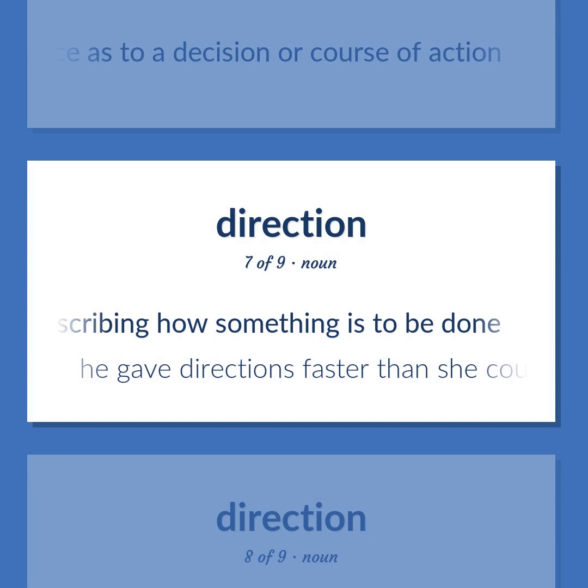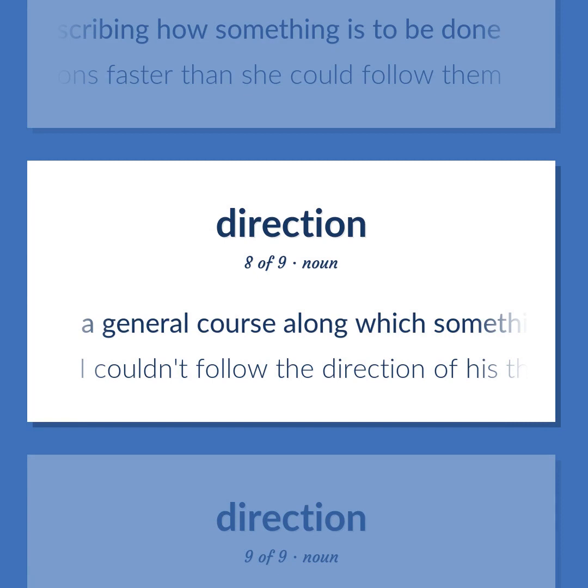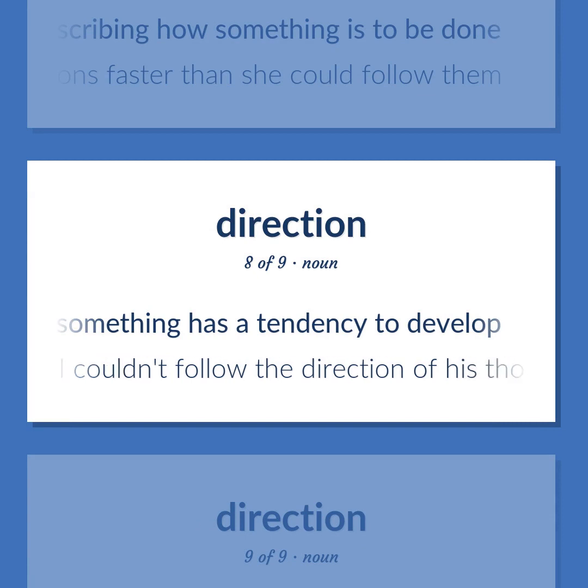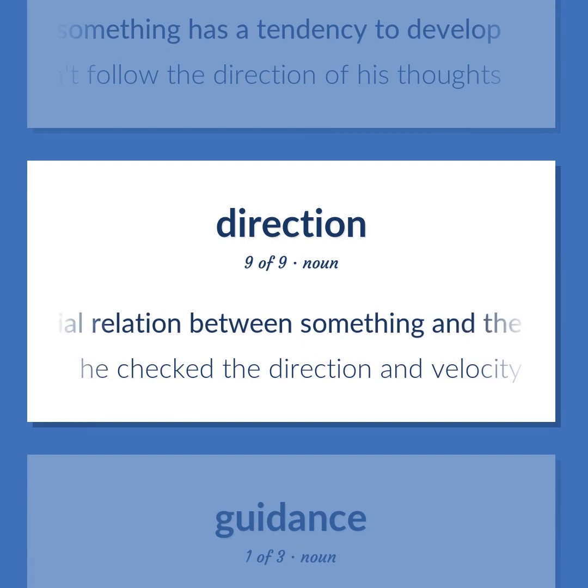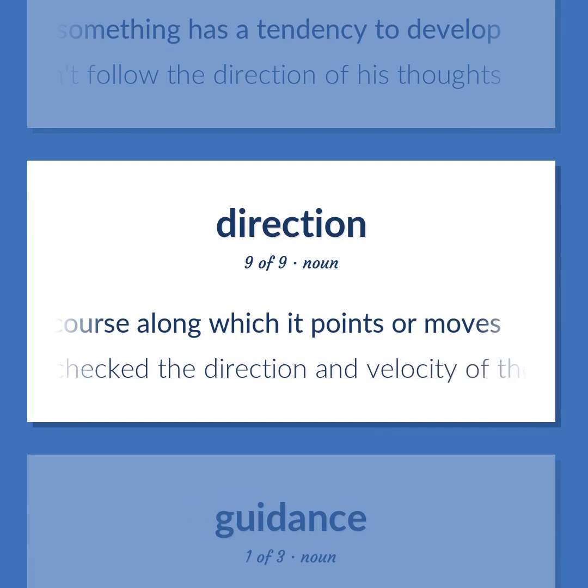He gave directions faster than she could follow them. A general course along which something has a tendency to develop. I couldn't follow the direction of his thoughts. The spatial relation between something and the course along which it points or moves. He checked the direction and velocity of the wind.